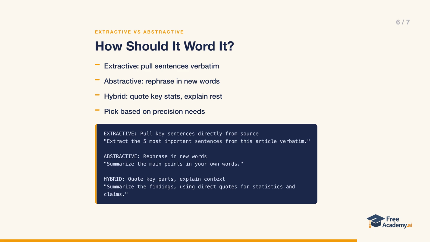Extractive means pulling key sentences straight from the source, verbatim, like extract the 5 most important sentences from this article. Abstractive means rephrasing everything in fresh words, summarize the main points in your own words. And hybrid blends the two, rephrase the overall summary but quote the exact statistics and claims so the numbers stay precise. This matters more than it sounds.